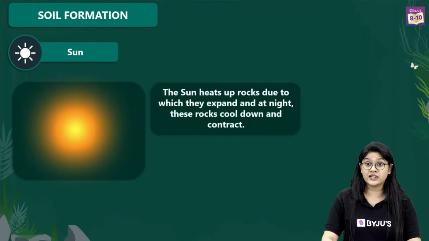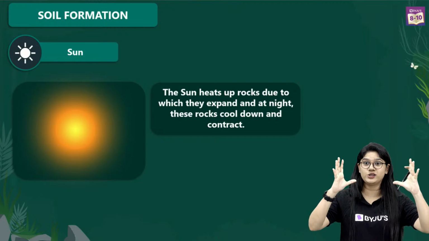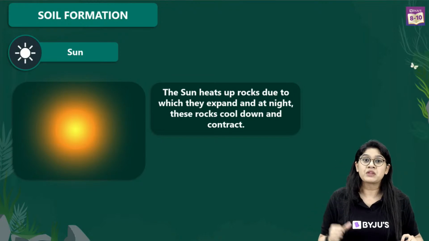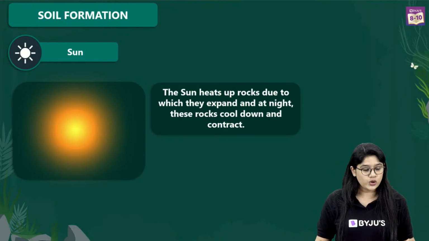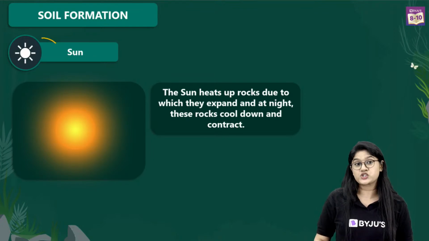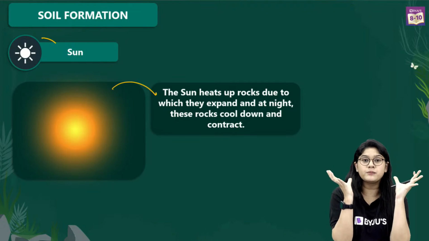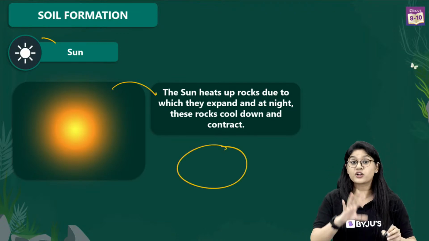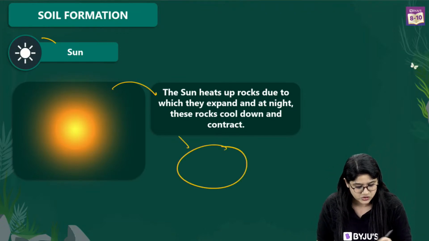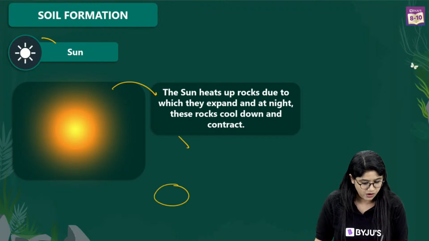Apart from that, the sun, that's really very huge, that gives us light, plays a very important role in soil formation. You know what the sun does? The sun actually heats up the rock surface. Let me just make a small tiny rock.